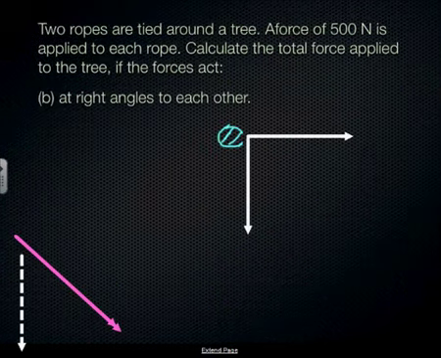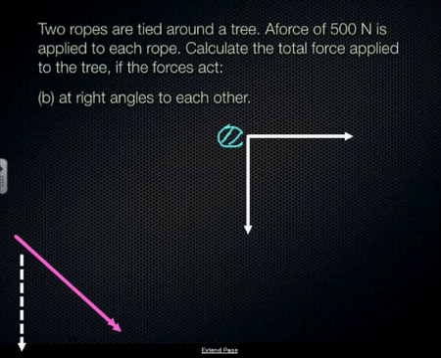Here we've got two ropes tied around a tree, and this time they're at right angles to each other. Now you're not helping each other perfectly. You're not pulling in the same direction. This time there's a bit of sideways force that is not really giving you extra help. So we've got two vectors here.